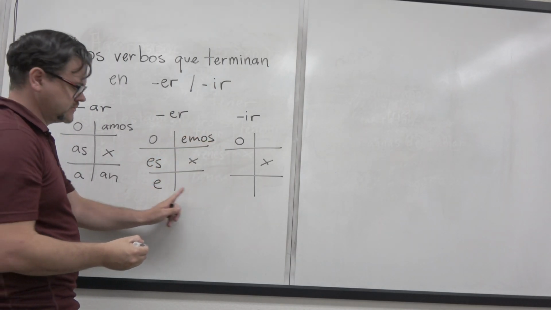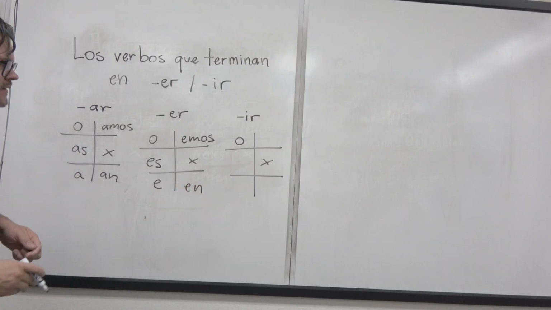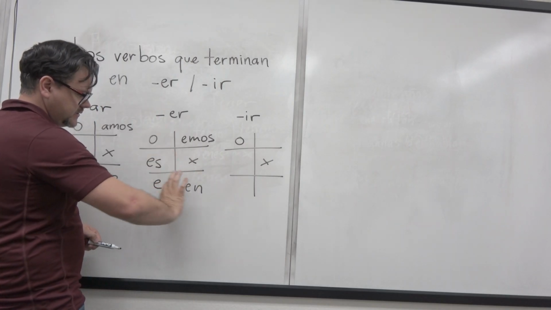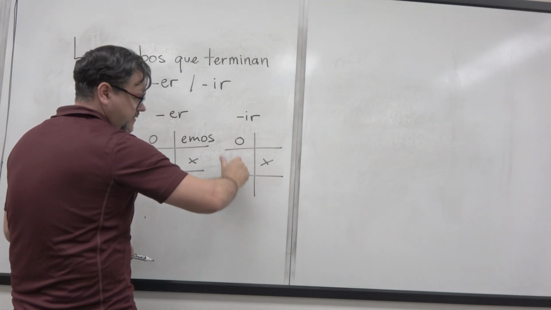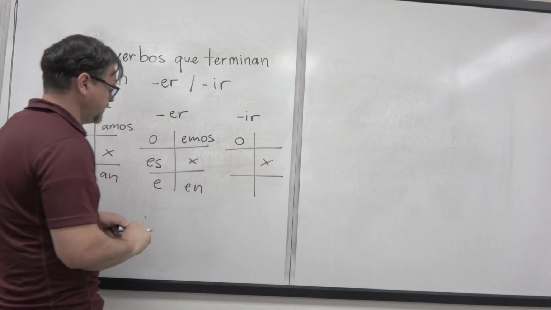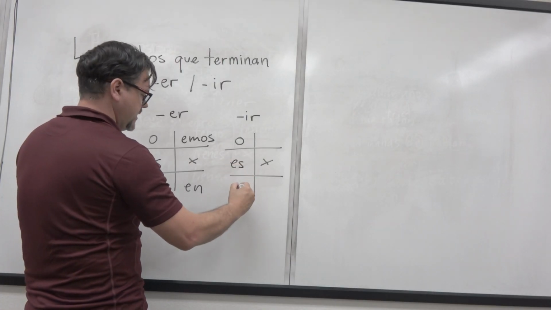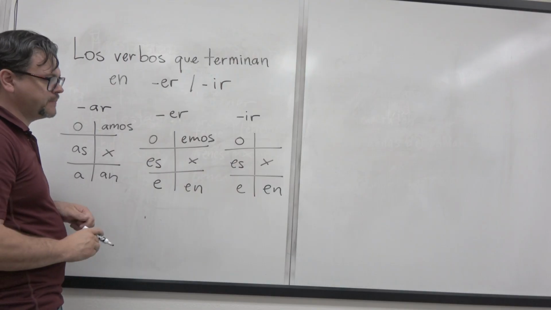And then this one is going to be N. Muy bien. So now this right here, these four right here are going to be the same ones here. Okay? Keep in mind that vosotros, we don't conjugate that. So we can repeat that. Okay? Those are the same.